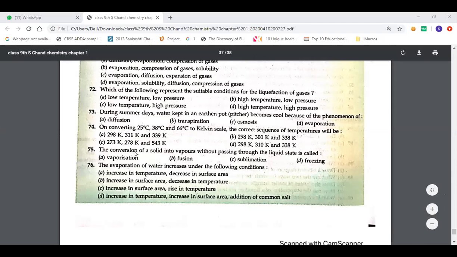75. The conversion of solid into vapors without passing through the liquid state is called sublimation. The evaporation of water increases under the following conditions. Option C. Increase in temperature, yes, but not decrease in surface area. Ma'am, D, increase in surface area. C option. Addition of common salt will not increase it. It will decrease.